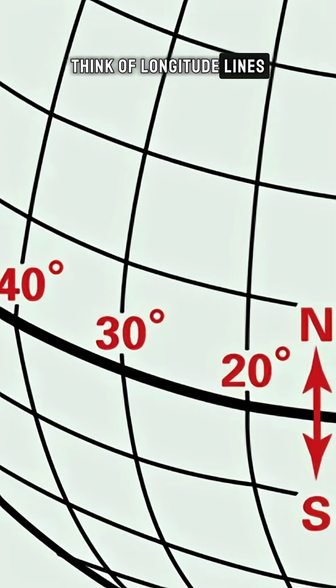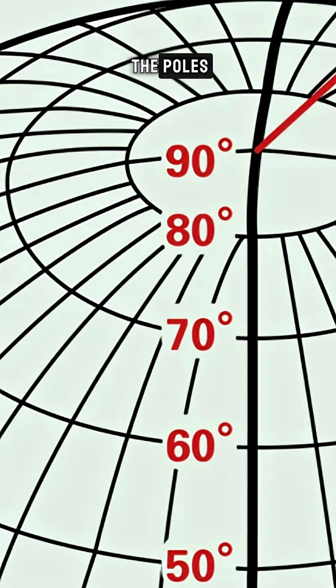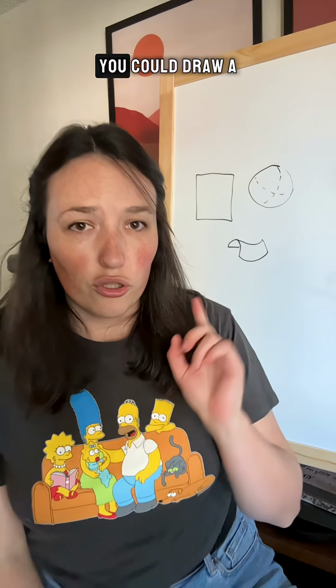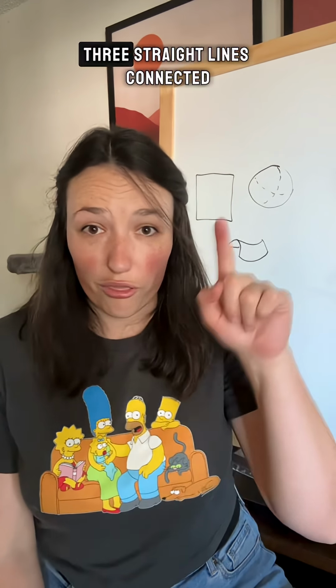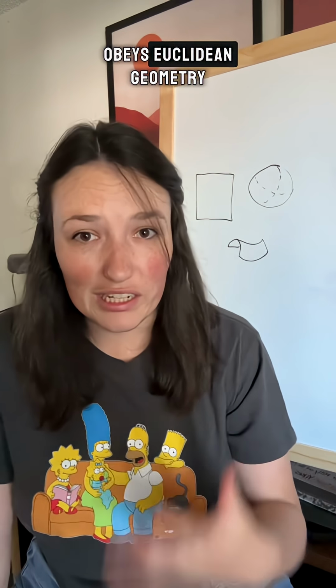Think of longitude lines on Earth. At the equator, they are parallel, but even though they're straight lines, they still meet at the poles. They don't stay parallel forever. You could draw a triangle on a Pringle, 3 straight lines connected, that has less than 180 degrees. So that's what a flat universe means. It just means it obeys Euclidean geometry.